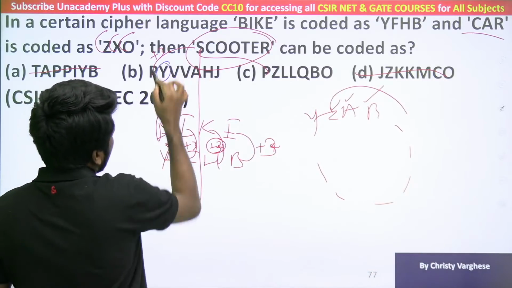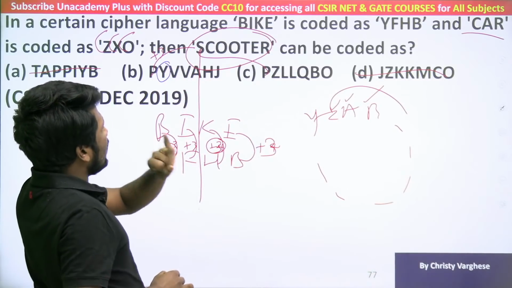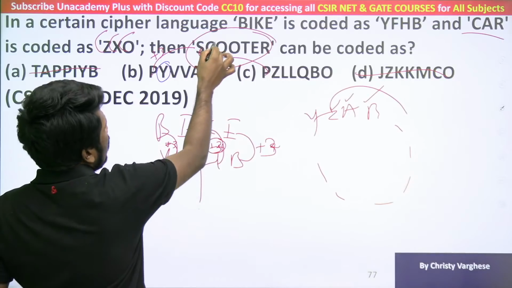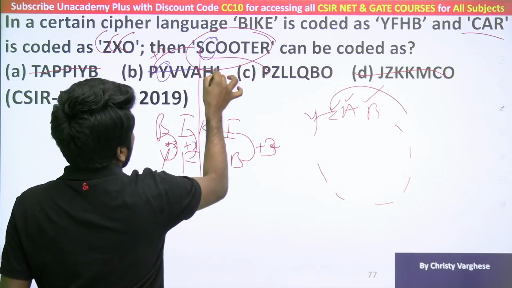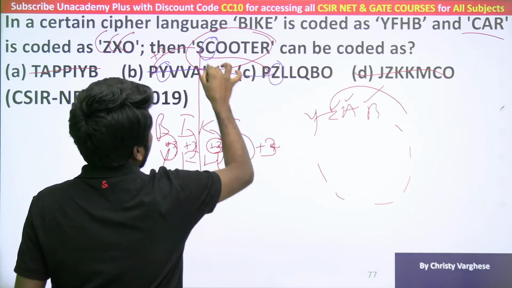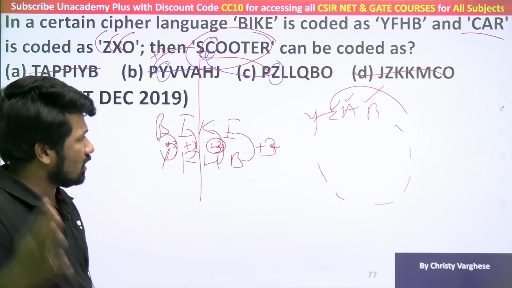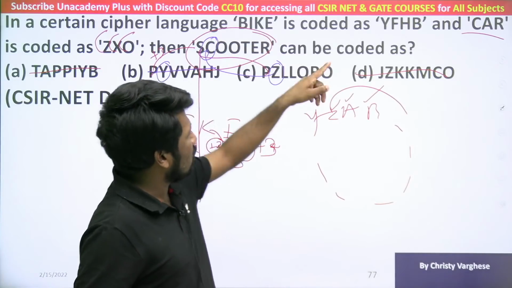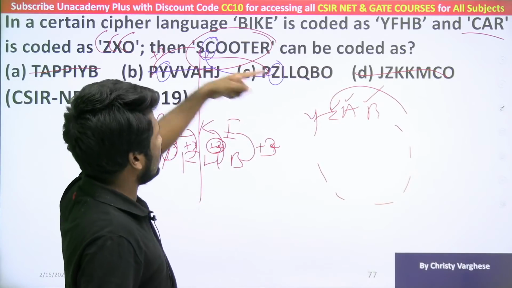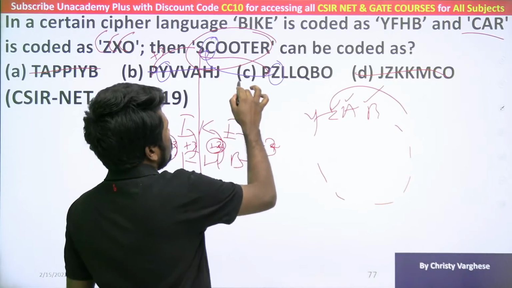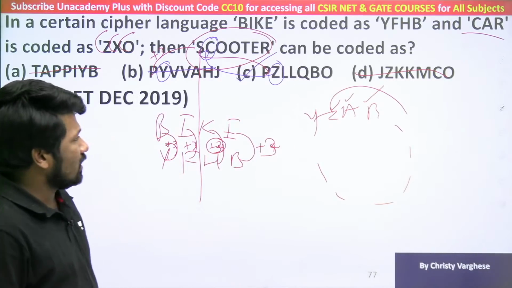Now, ZAB, but that will give only B. You should get C. So this is also eliminated. Z is properly matching. ZABC, isn't it? Already we discussed Z is coded as C. So definitely option C only makes sense with elimination.